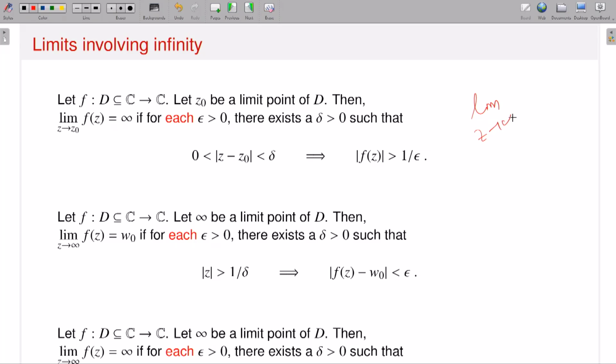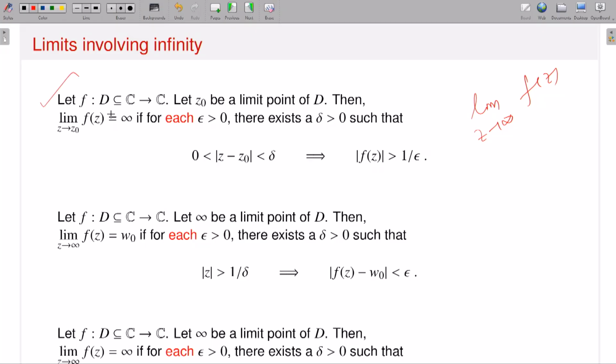Okay, so now once I have the extended complex plane and the point at infinity, it is natural to talk about the existence of a limit at the point at infinity. That means you can have this kind of limit, the limit as z approaches infinity of f of z. Is there any meaning to it? The answer is yes, you can do that.